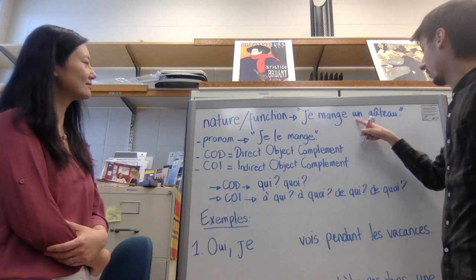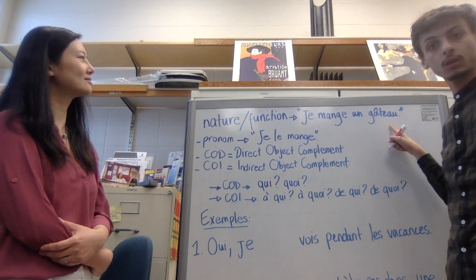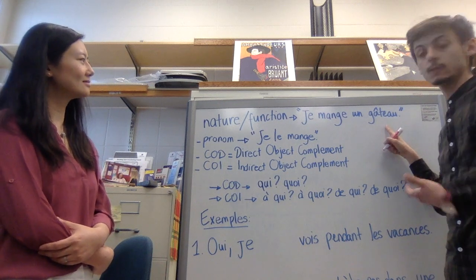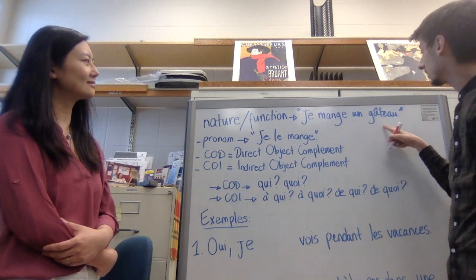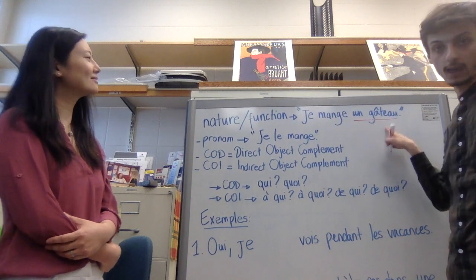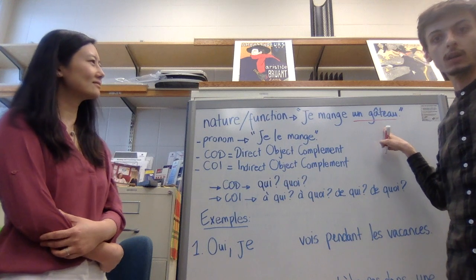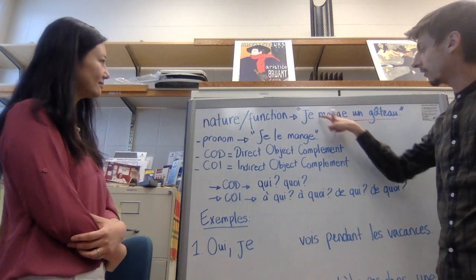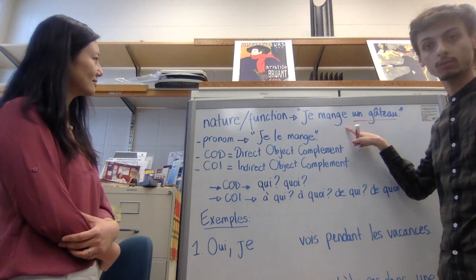So, for example, un gâteau, its nature is a noun. Its function here in this sentence, je mange un gâteau, is an object. It's the object of the action manger.